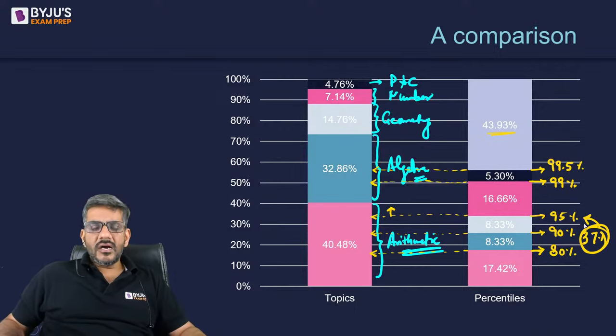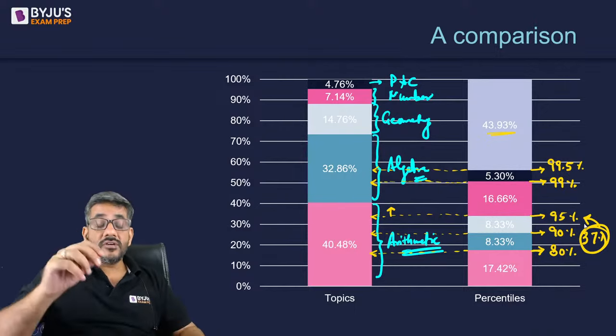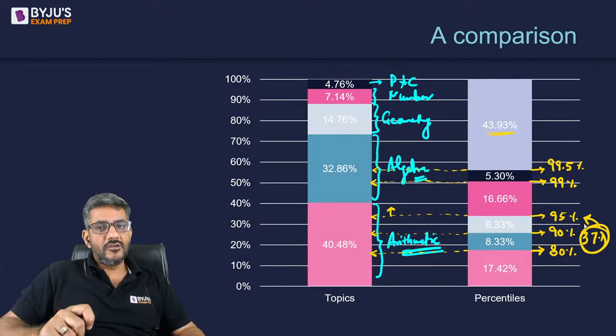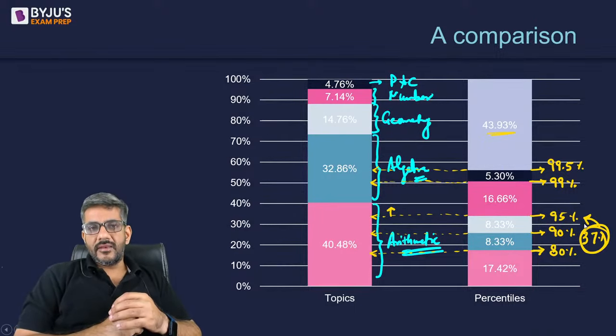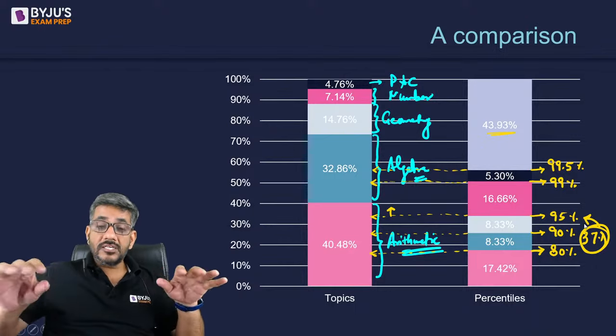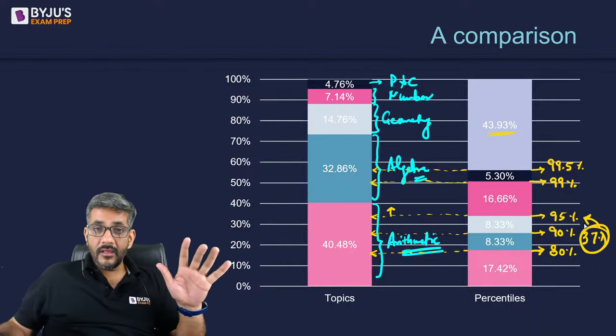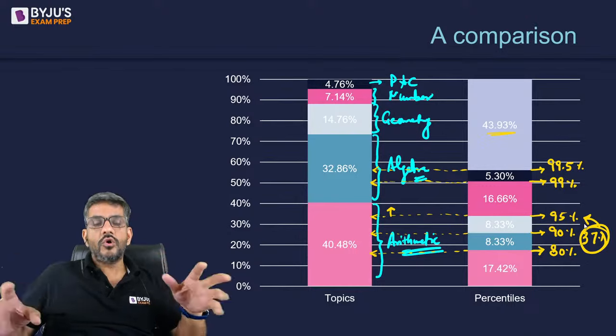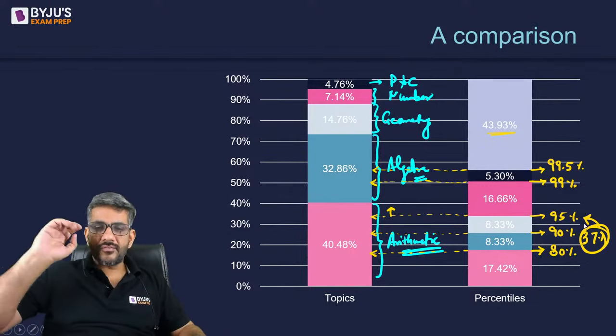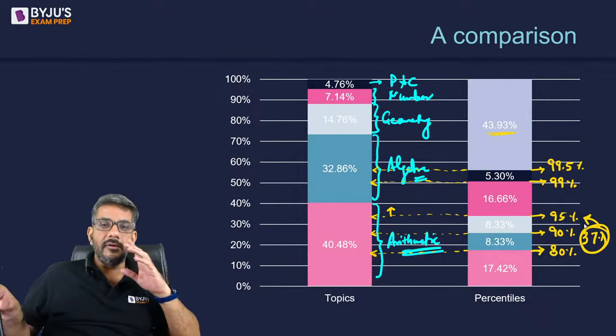Is that wrong? I would not say it is wrong, but I would definitely not suggest to use this strategy that okay, let us do arithmetic only and let's do arithmetic so well that whatever question from arithmetic appears, I would be able to do it.